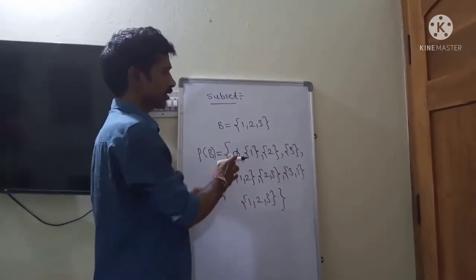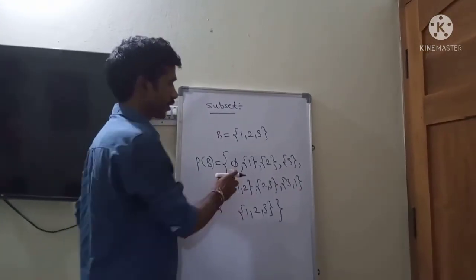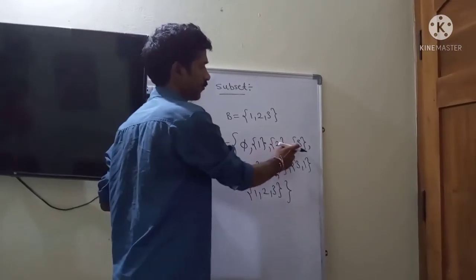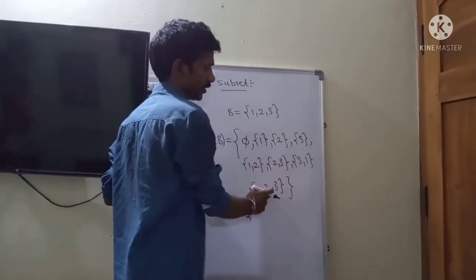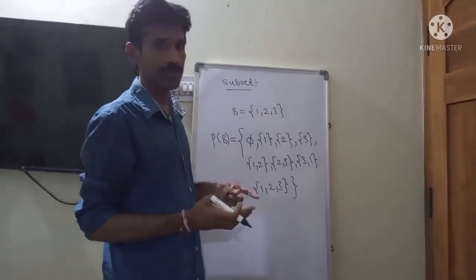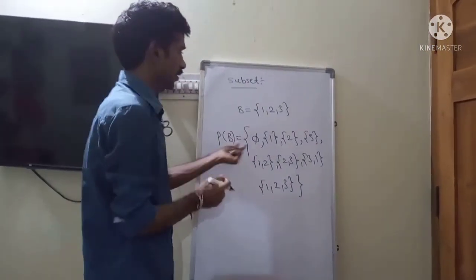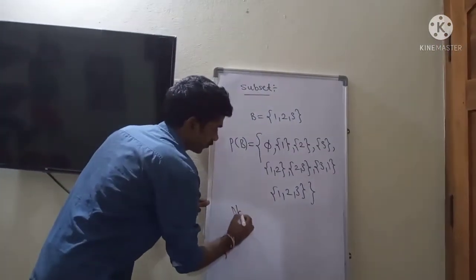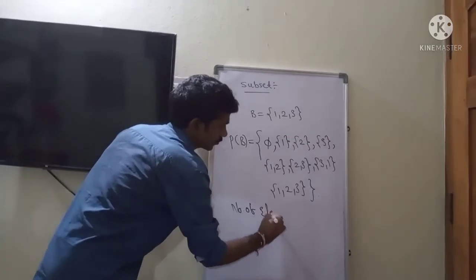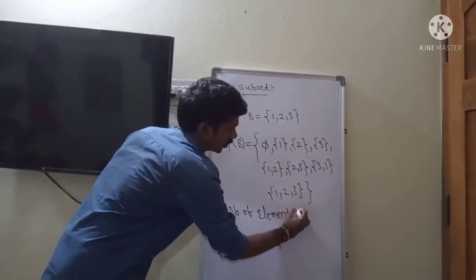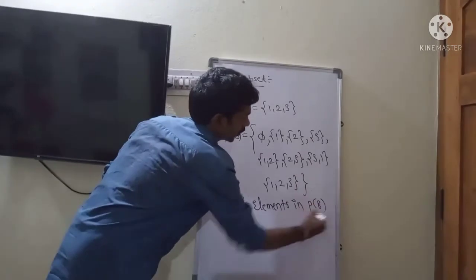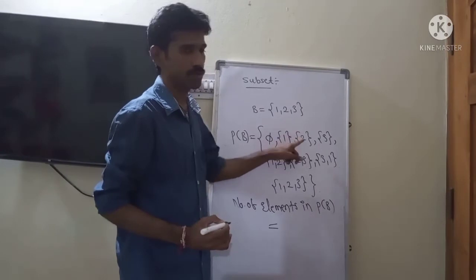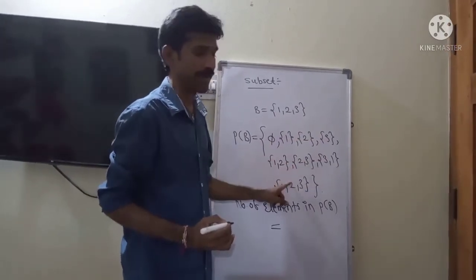Here we have to count the number of subsets of set B. The number of subsets: 1, 2, 3, 4, 5, 6, 7, 8. So the number of subsets of B is 8. These 8 are the number of elements in the power set. So the number of elements in the power set of B is 8: 1, 2, 3, 4, 5, 6, 7, 8 elements.